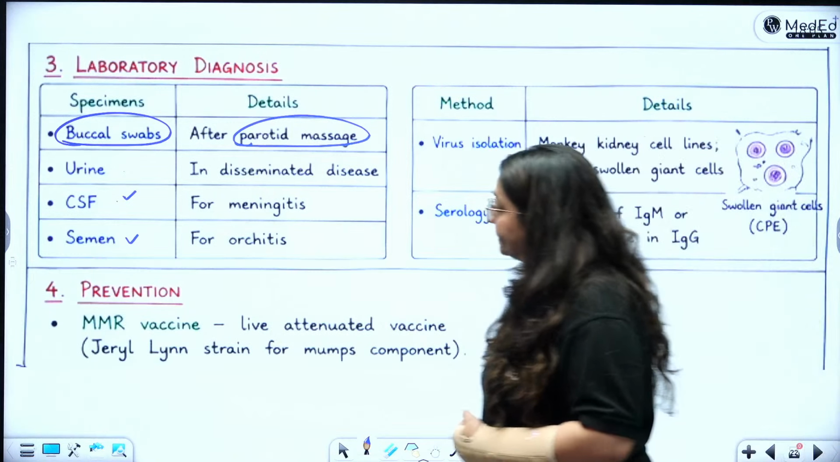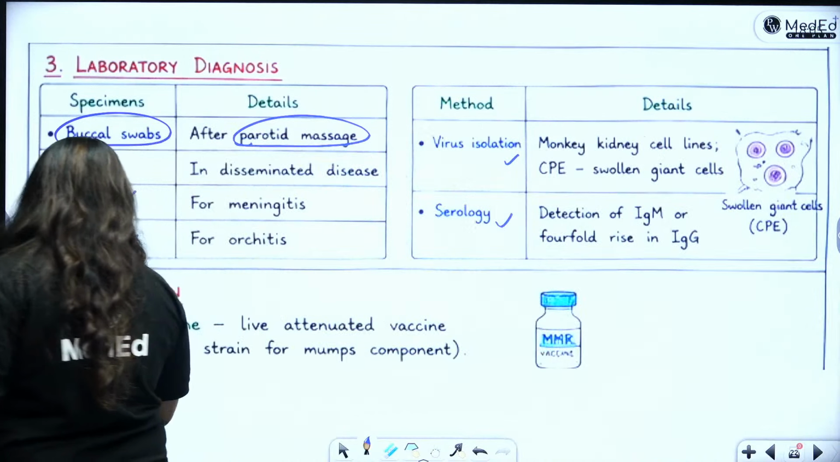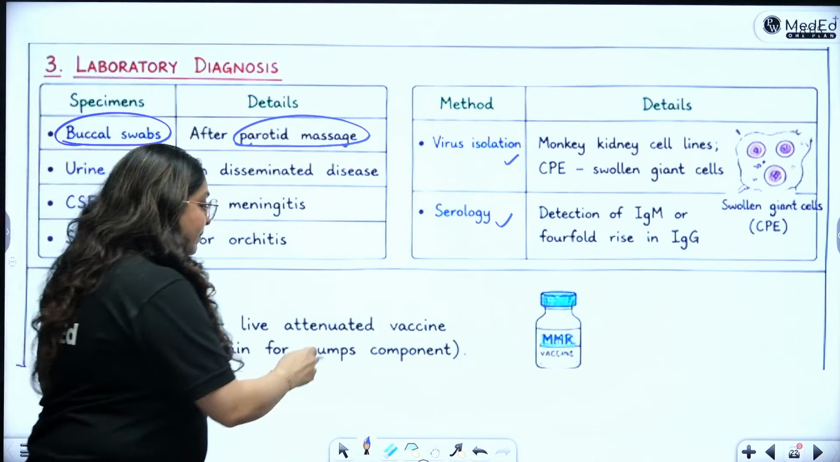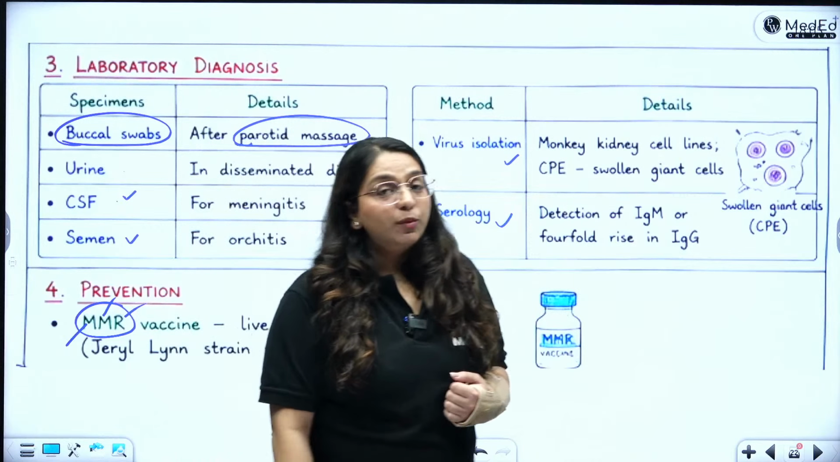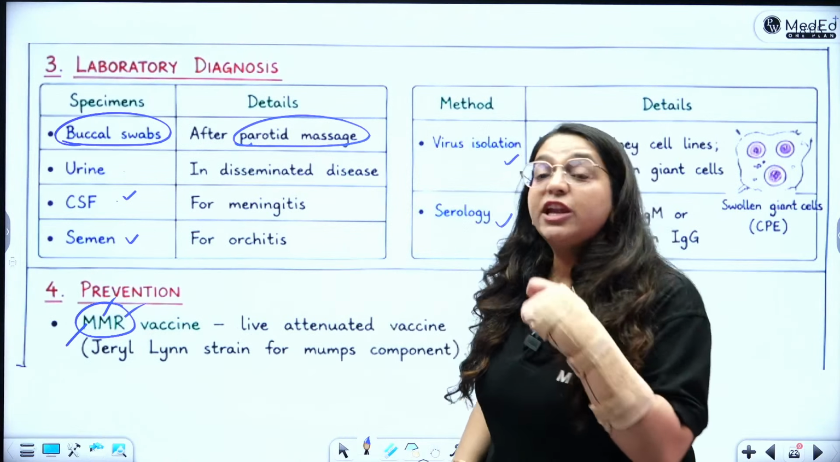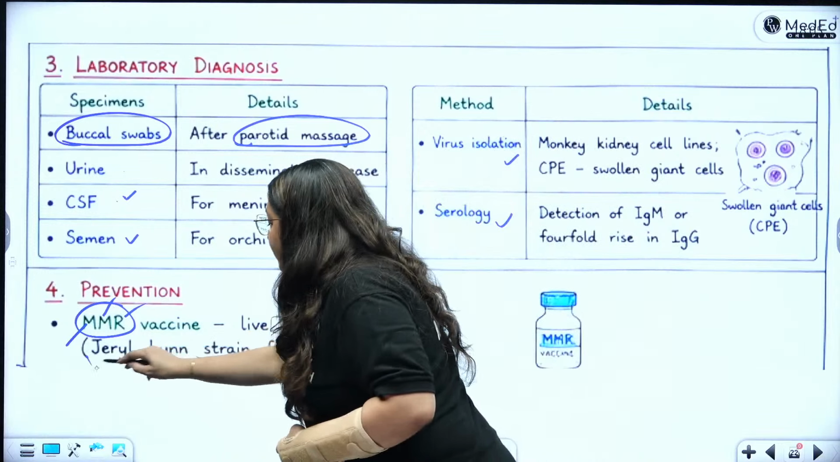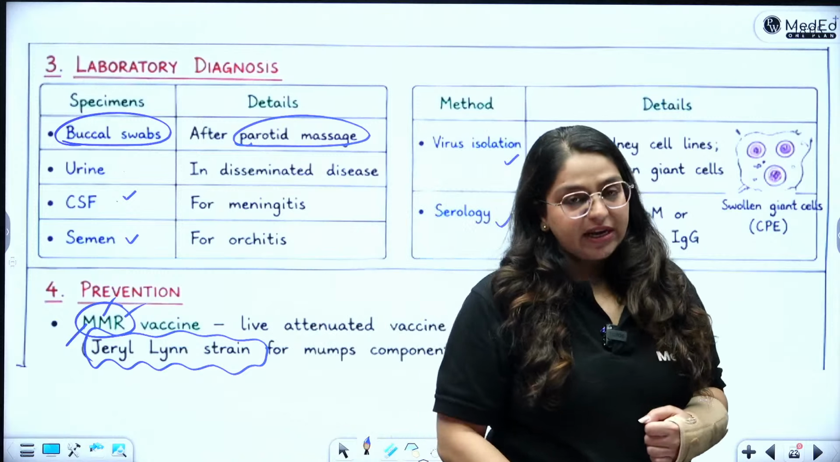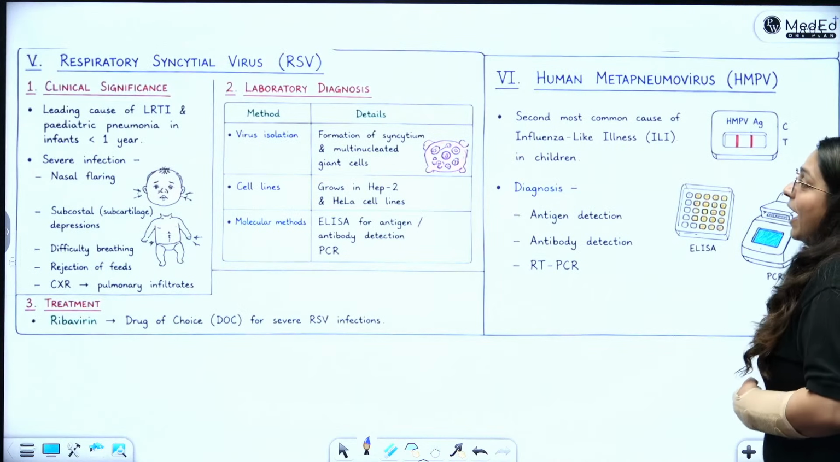Prevention is the MMR vaccine, the measles, mumps and rubella vaccine. You know that it belongs to our mnemonic of Japanese chicken Bombay train. So MMR is measles, mumps, rubella. What is the strain of mumps which is used? It is the Jeryl Lynn strain for mumps. All right.